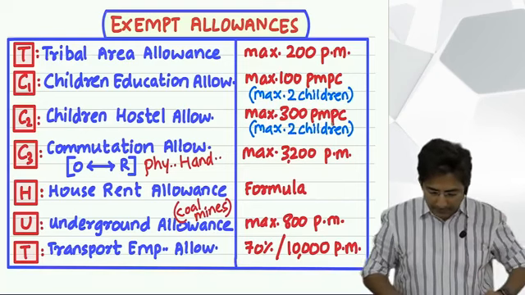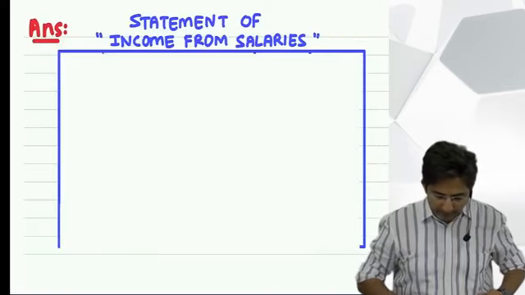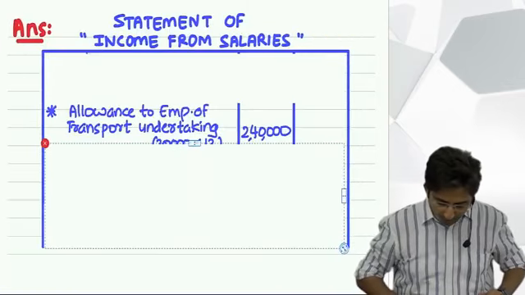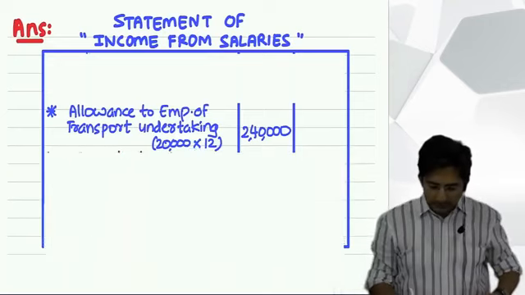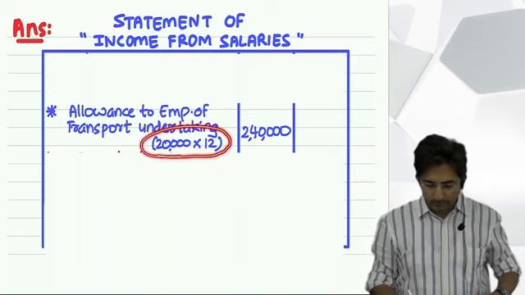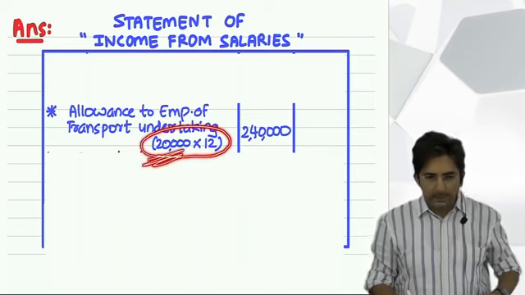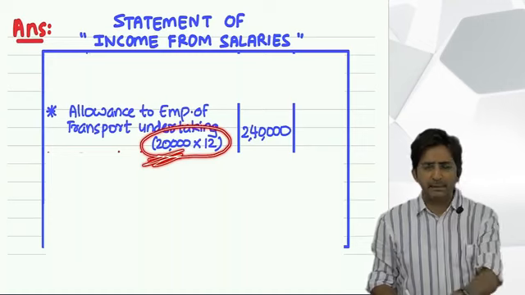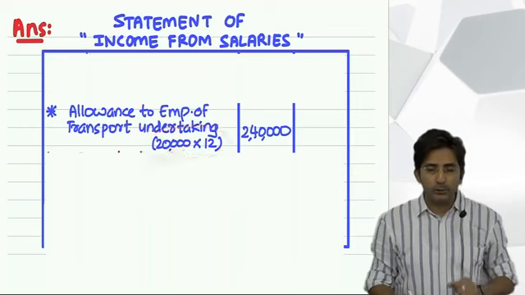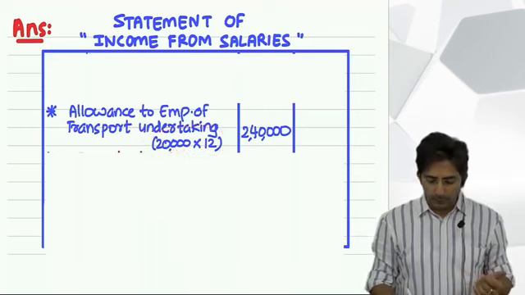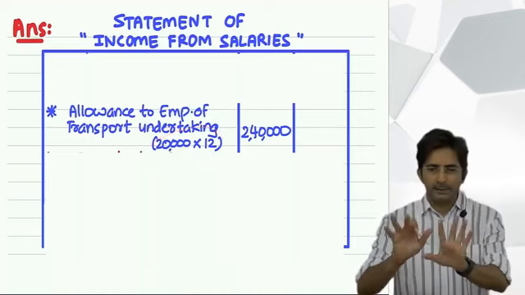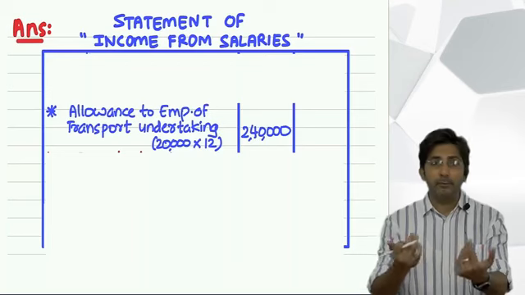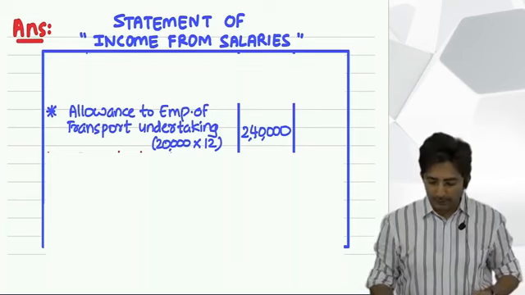I'll just take one example to show how to present in the exam. Assume in the question it is given that the employee has received 20,000 per month. I am assuming that the driver is getting from his boss 20,000 per month. So first what you will write? 20,000 per month into 12, you will write it in the inner column. 20,000 is just an example; whatever amount is given in the question, first you will write it in the inner column.